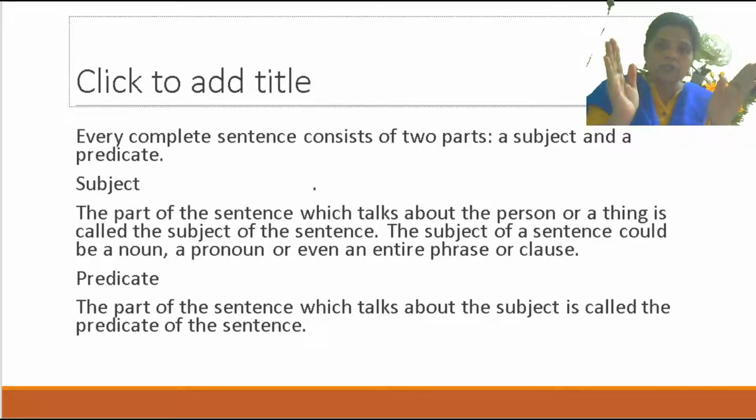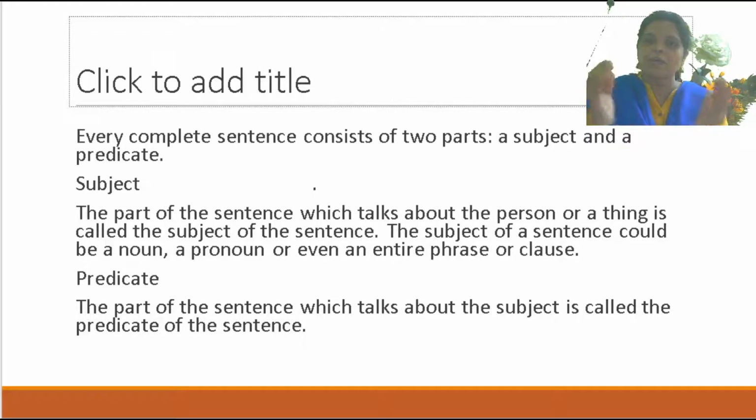तो एक सेंटेंस होता है, उसका दो पार्ट होता है. उसमें एक होता है सब्जेक्ट, another one is predicate. सब्जेक्ट क्या होता है? The part of the sentence which talks about the person. हम किसके बारे में बोलते हैं. That means, for an example, if I am saying I am your English teacher, so about whom am I saying? I am saying about me. So I here is the subject. Understood? About the person or a thing is called the subject of the sentence.